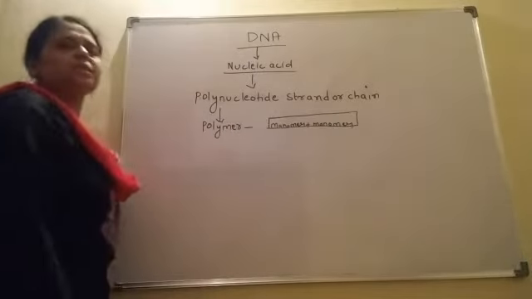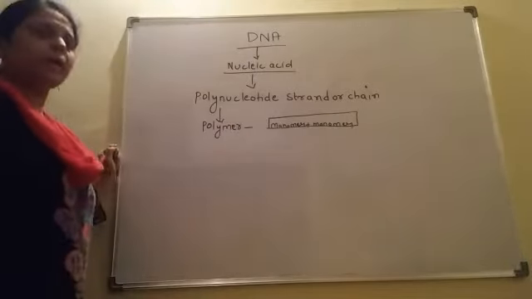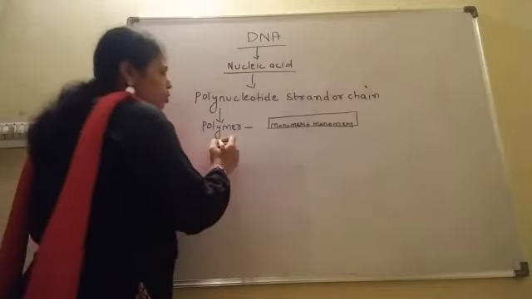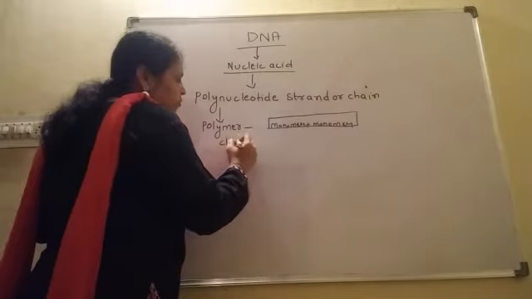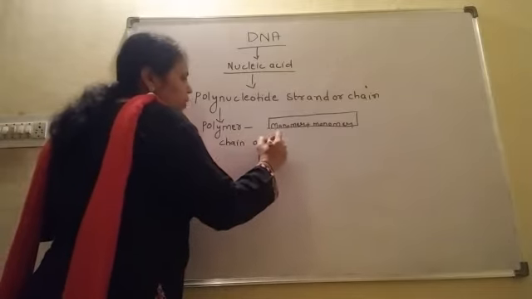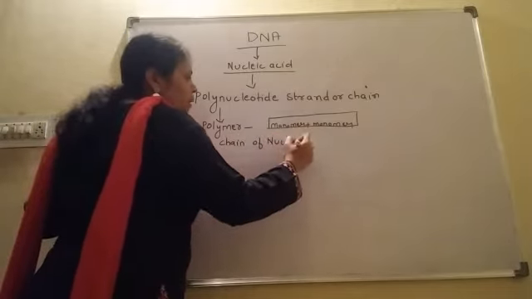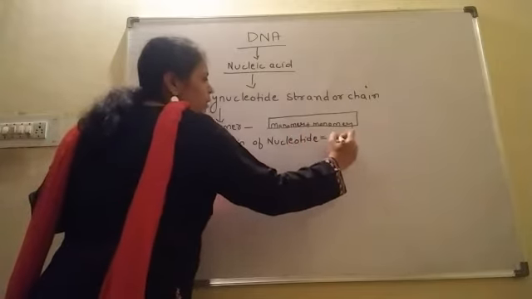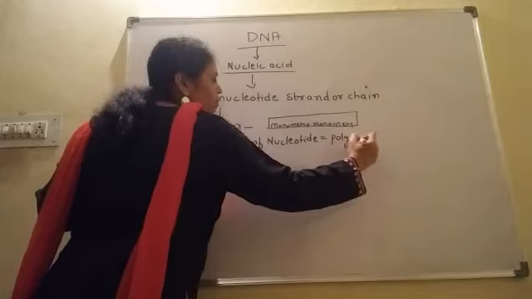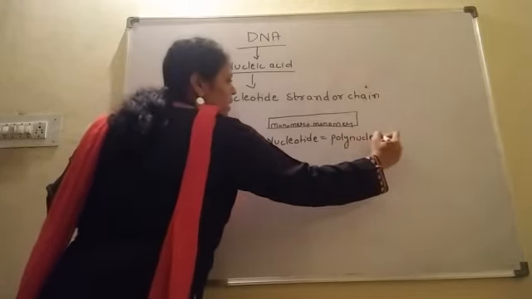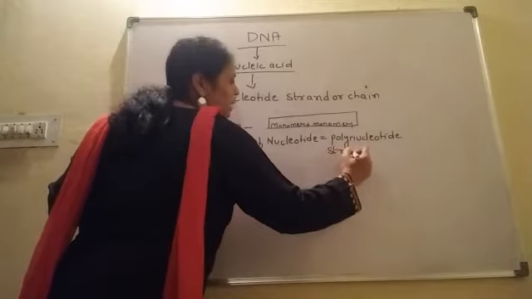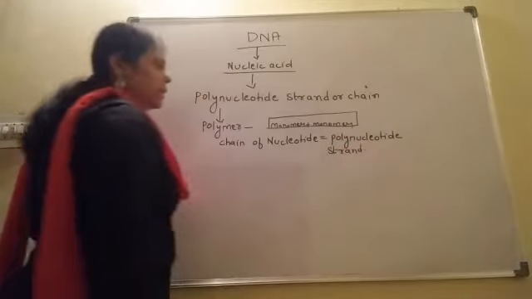DNA consists of a chain of nucleotides. A chain of nucleotides joins and forms a polynucleotide strand, which is the basic structure of DNA.